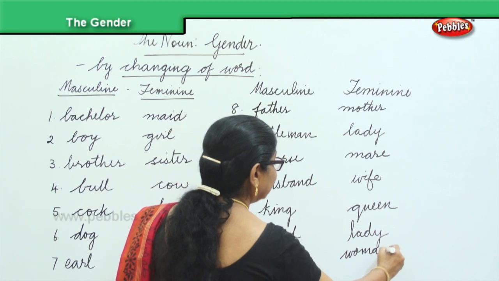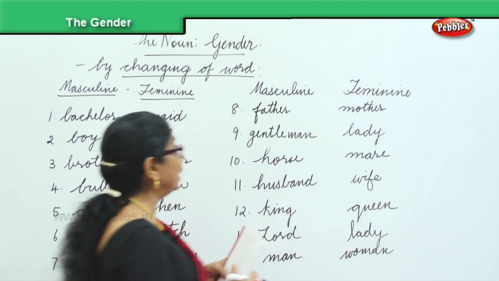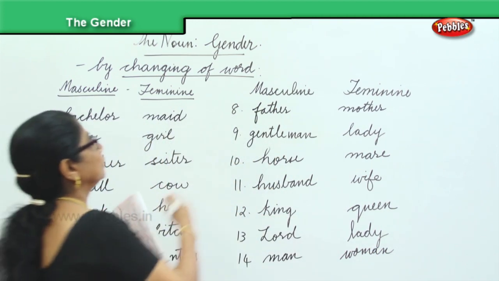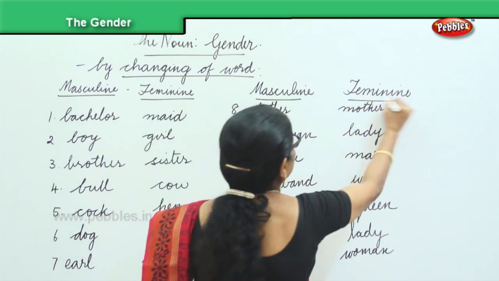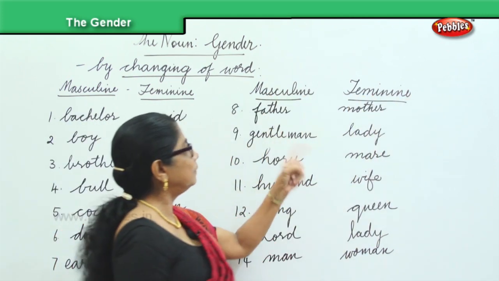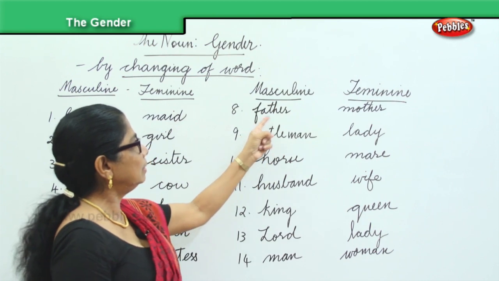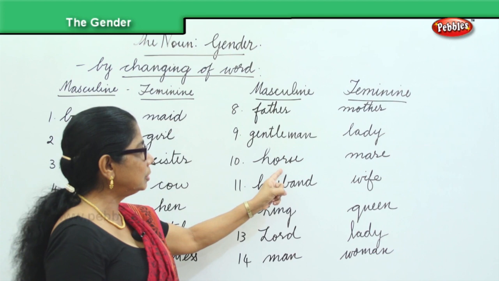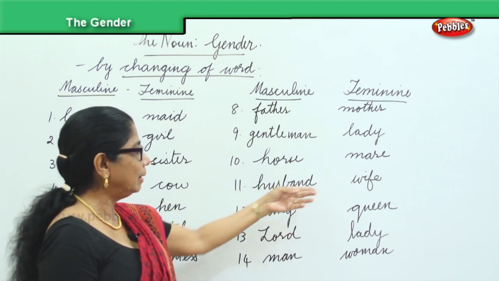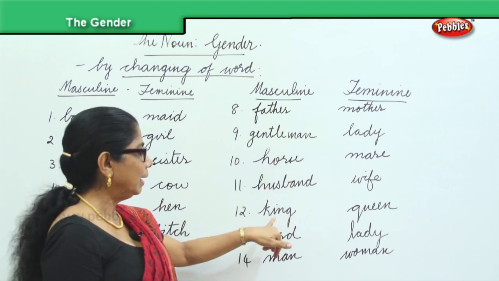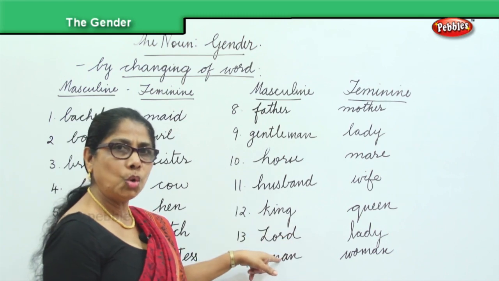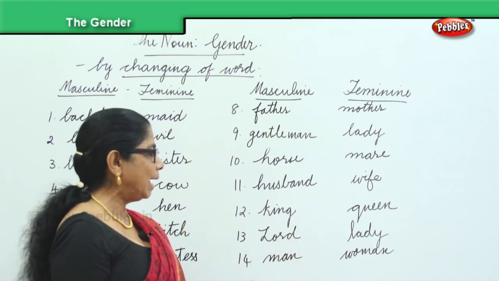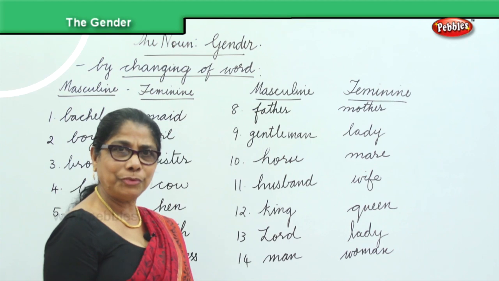And I have some more for you. Now, let's look at it. Mother, father, father, mother, gentleman, lady, horse, mare, husband, wife, king, queen, lord, lady, man, woman.